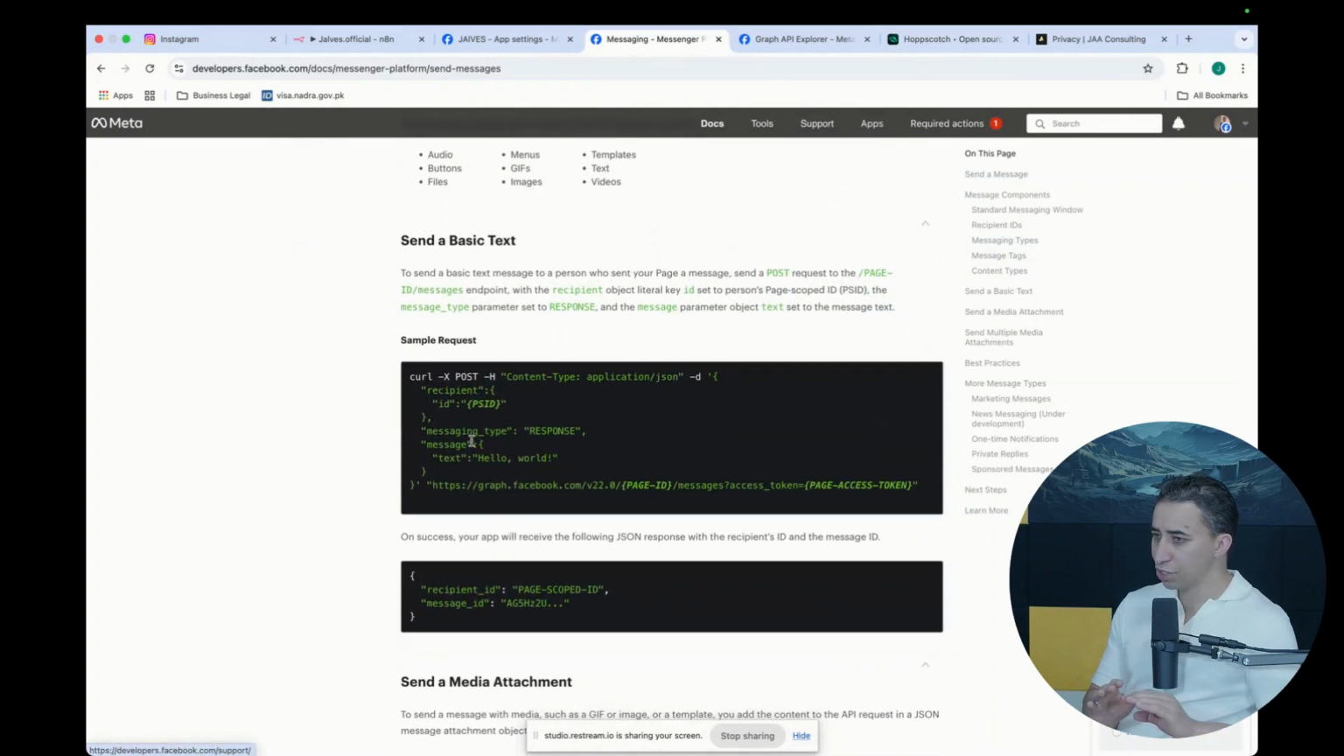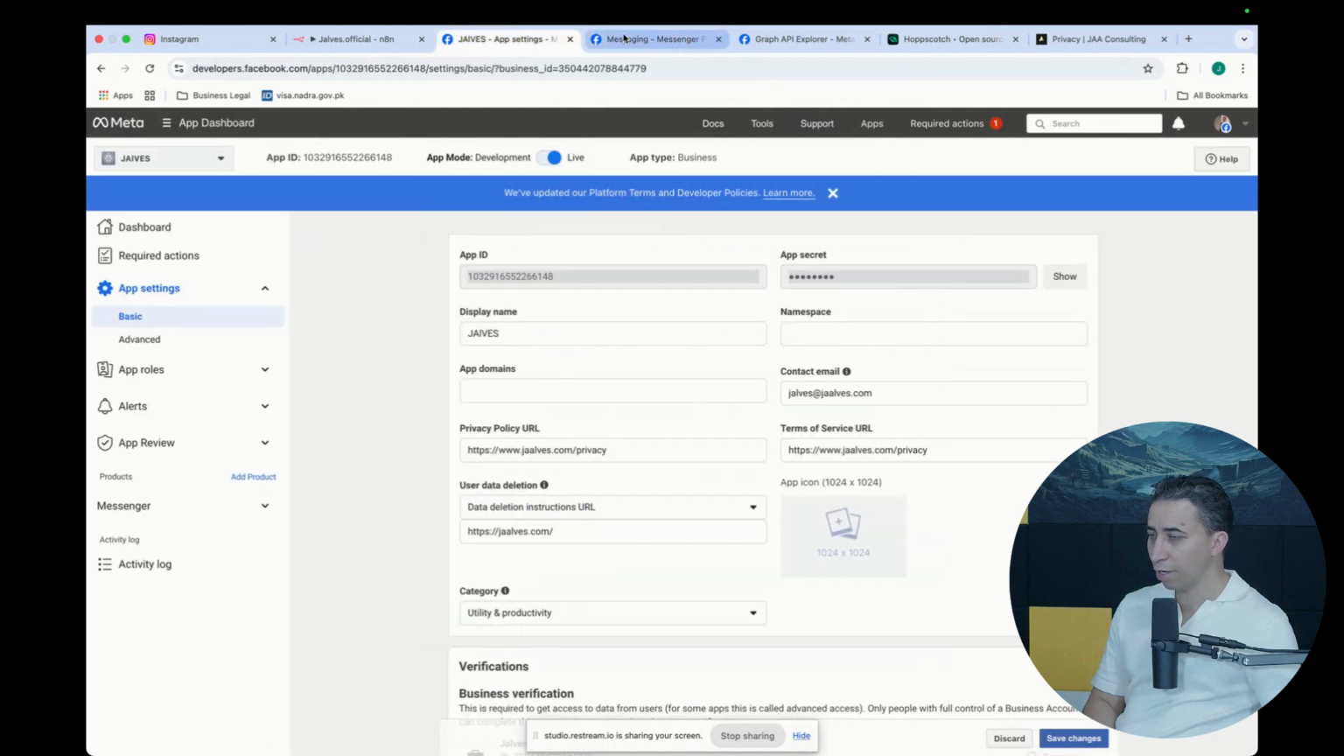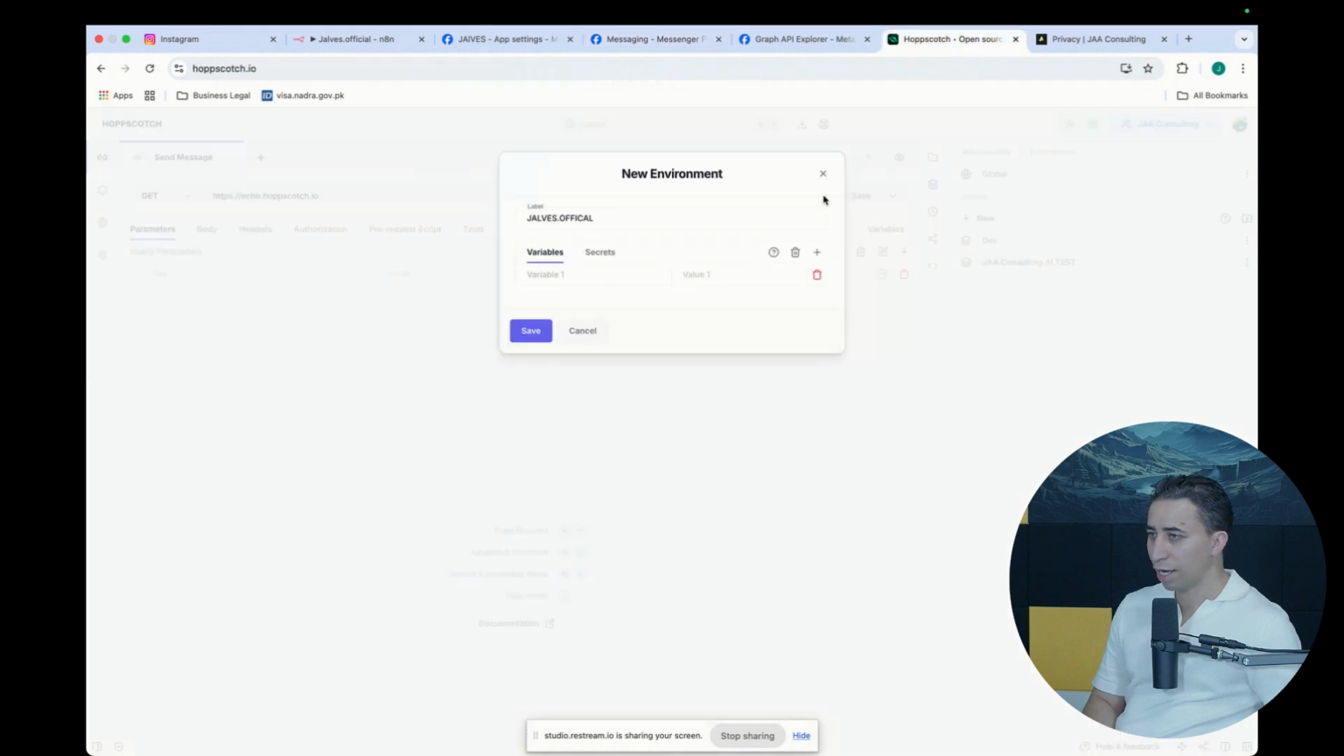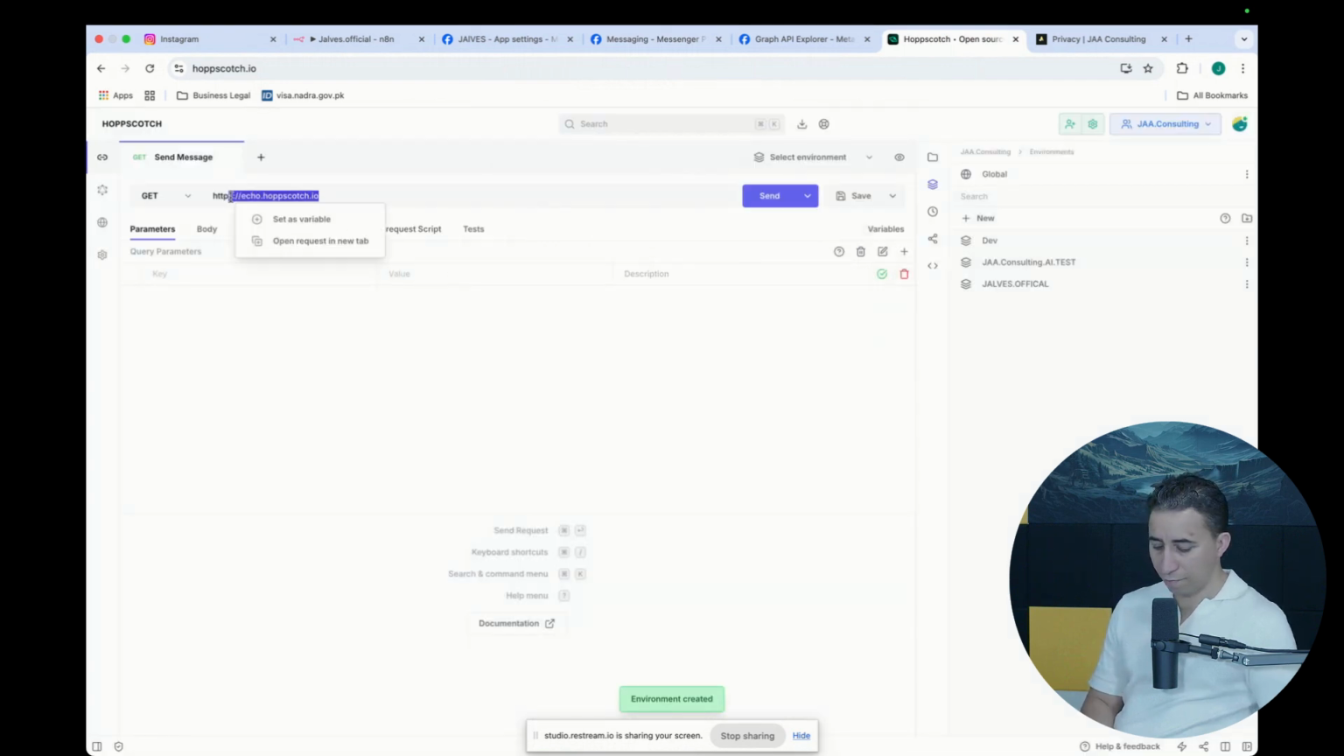You need to have this base URL. So I'm going to copy this, and then I'm going to come here and put the Graph URL. I can just call that base URL.